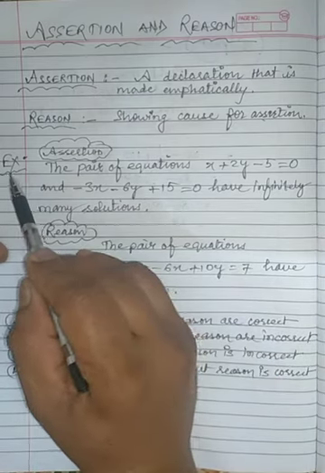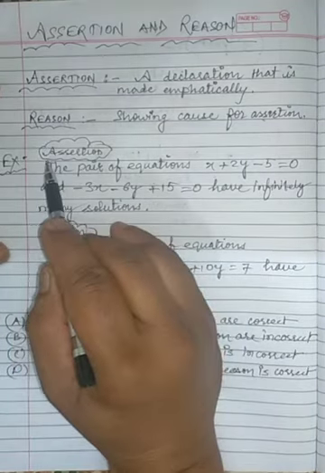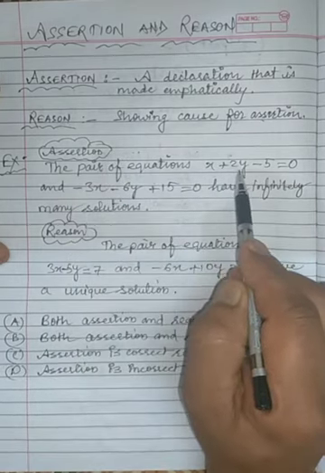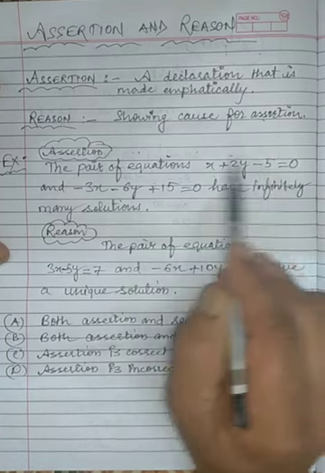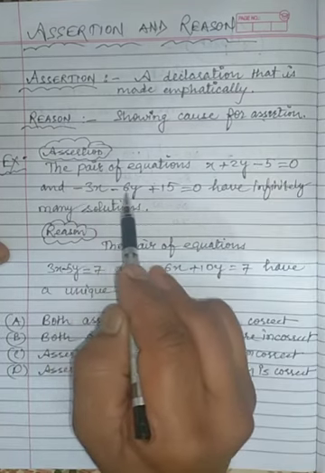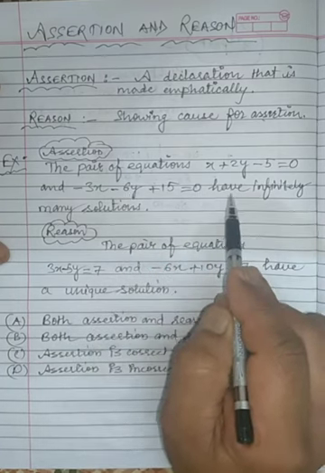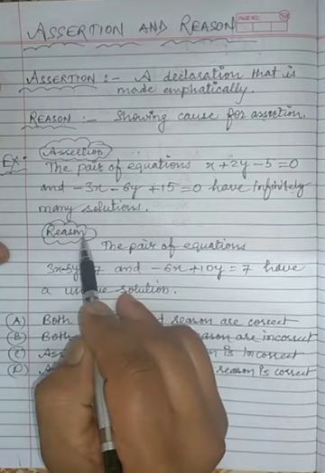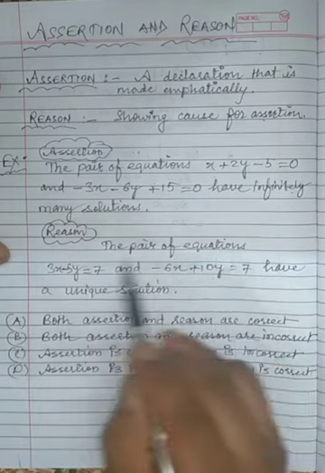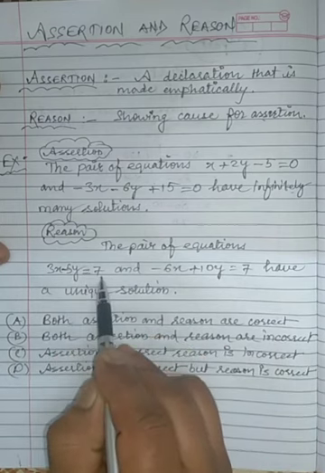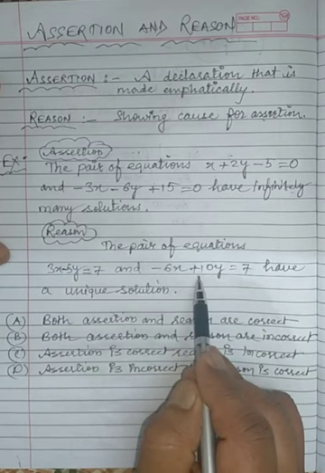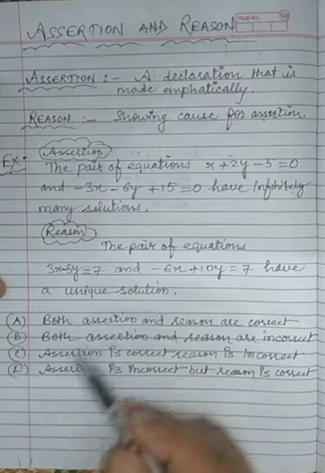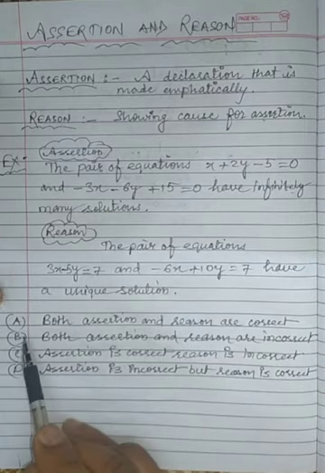So for this I have taken an example here. In assertion we are given that the pair of equations x plus 2y minus 5 equal to 0 and minus 3x minus 6y plus 15 equal to 0 have infinitely many solutions. And in reason we are given the pair of equations 3x minus 5y equal to 7 and minus 6x plus 10y is equal to 7 have a unique solution. Now out of these two we have to see which one is right.